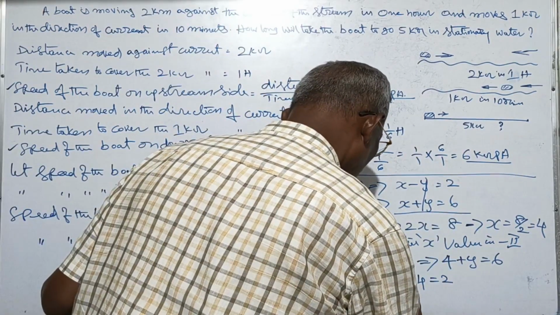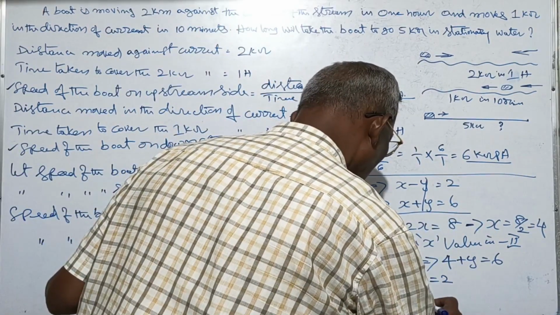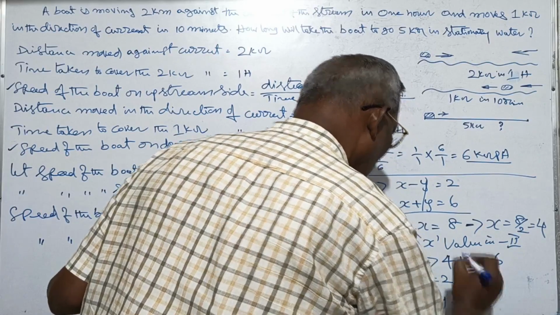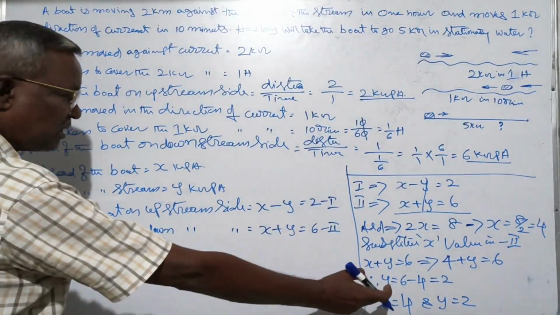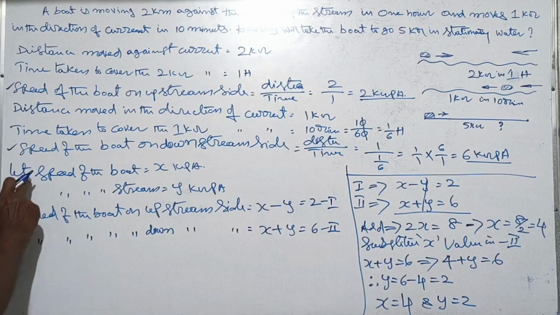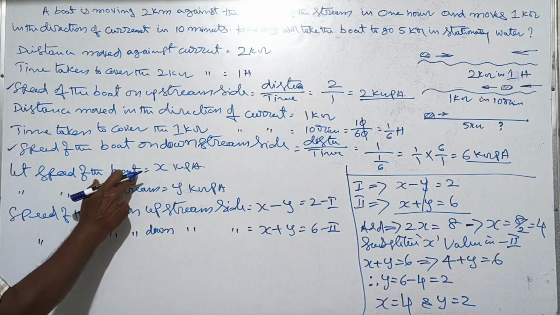So x is equal to 4 and y is equal to 2. What is x here? x is the speed of the boat.